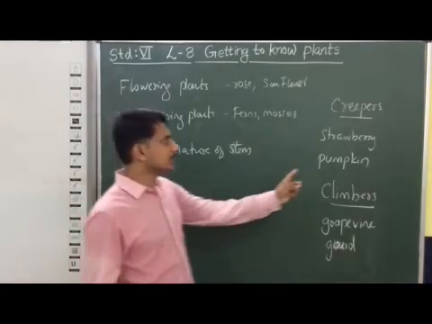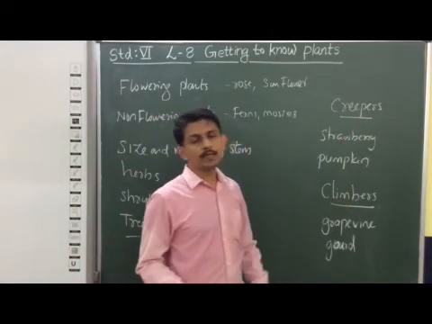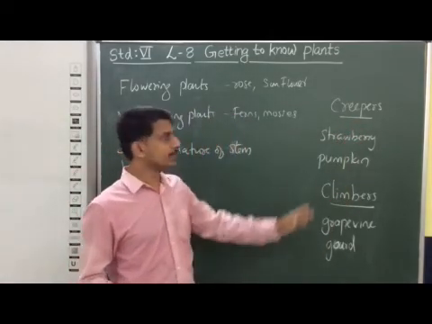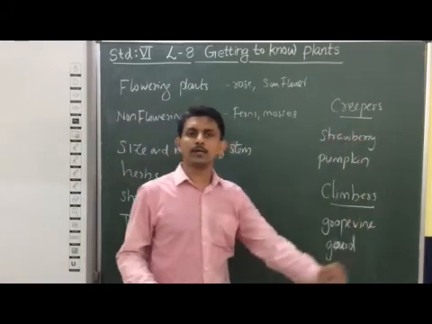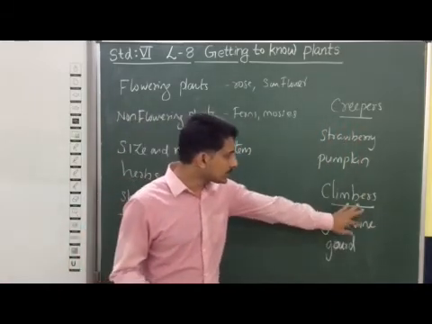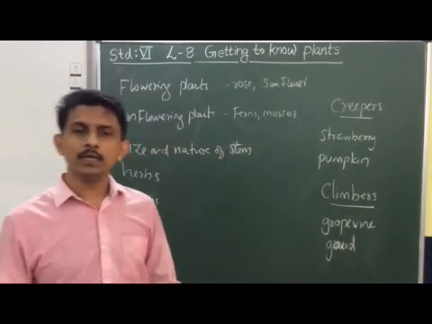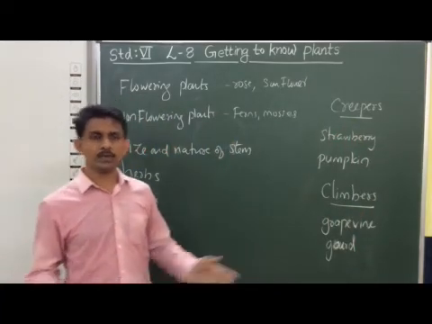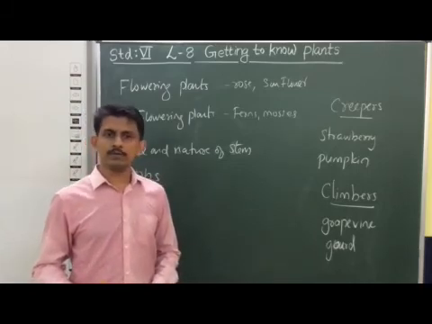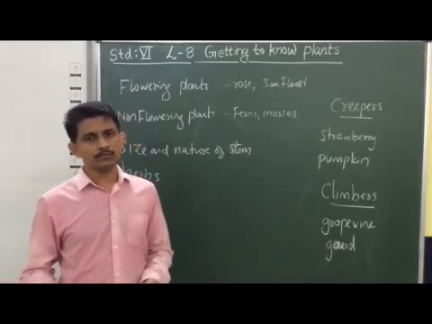And two more categories are creepers and climbers. Creepers spread on the ground only, and climbers climb over other plants or a support. So this is the way we are classifying the plants into various categories.